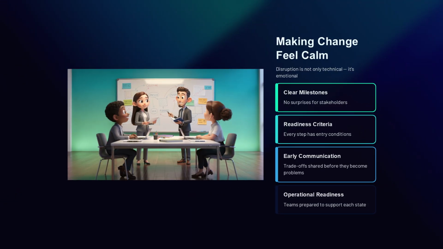With the example in mind, you can now focus on the emotional side of transition architecture because disruption is not only technical. Disruption happens when stakeholders feel surprised, when outages occur without warning, when responsibilities are unclear, and when teams feel forced into risky shortcuts. You reduce disruption by defining clear transition milestones, ensuring every step has readiness criteria, communicating trade-offs early, and ensuring operational teams are prepared to support each state.